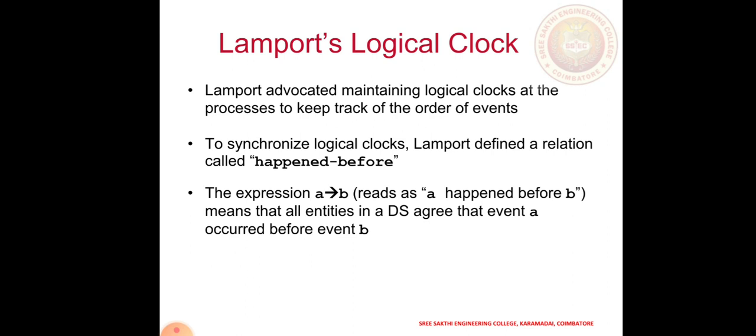The expression is A → B. That means A happens before B. That is the arrow mark. The right-side event happens after, the left-side event happens before. That means A happens before B. That is the meaning of this particular expression.